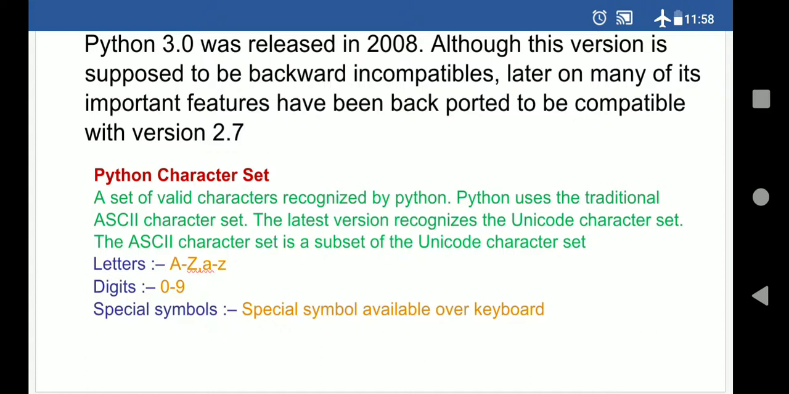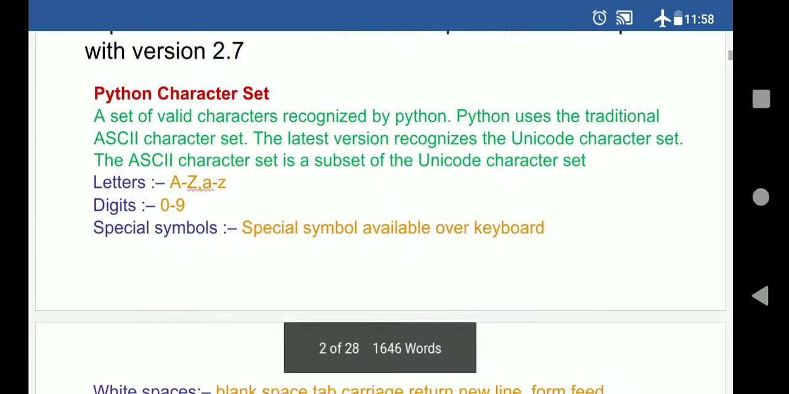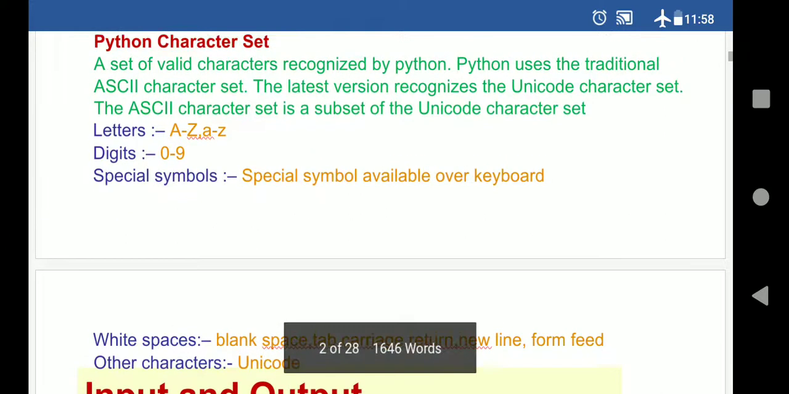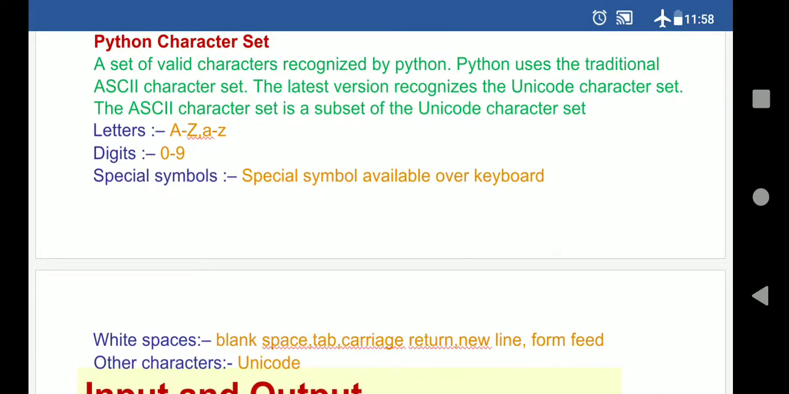Now whatever you are typing comes under these categories. Number one, letters, A to Z, capital or small, it can be anything. Then we have digits, 0 to 9. Then we have special characters, the special symbols available on the keyboard. Then we have white spaces, you can say blank spaces, the tab key, new line, like the enter key. The other category is Unicode, meaning other symbols, other language symbols, which can come under this.